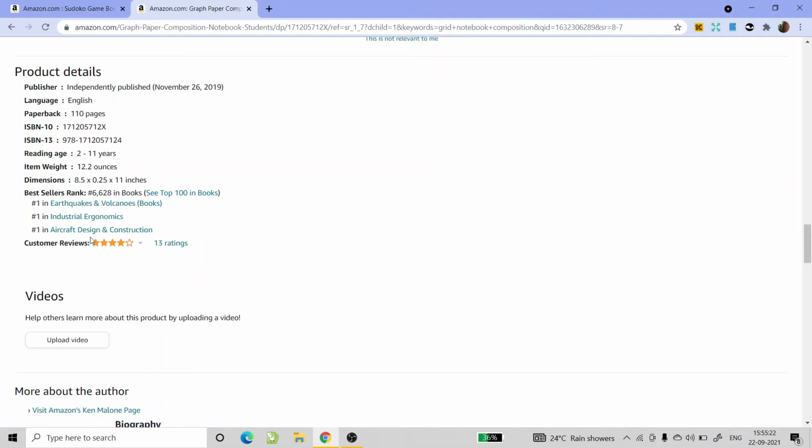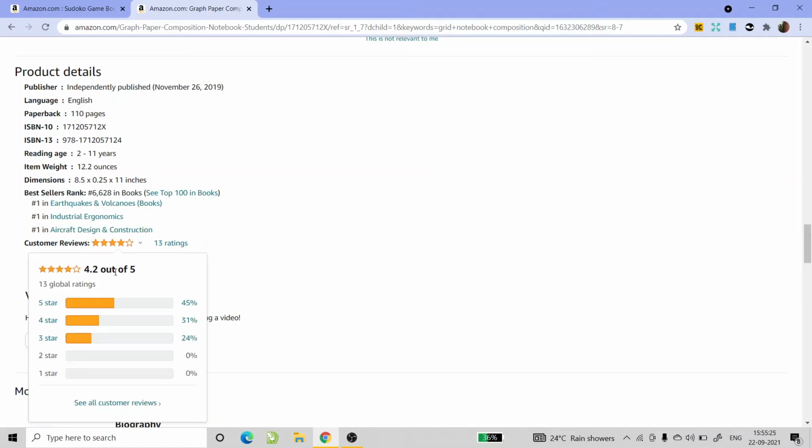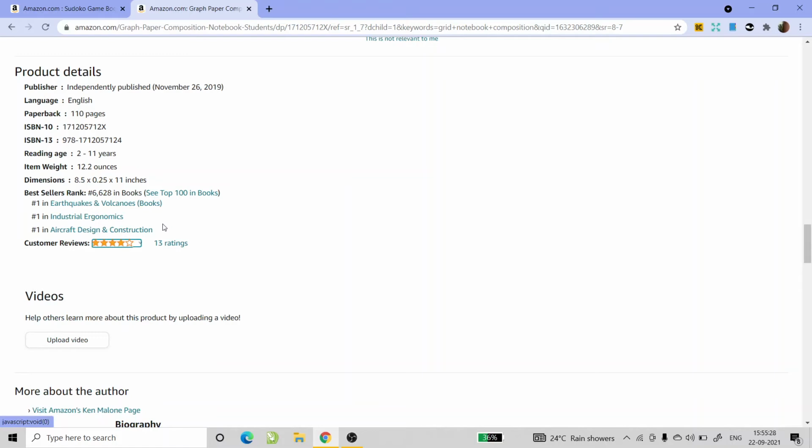His categories are earthquake and volcano, industrial ergonomics, aircraft designs and constructions. I can understand industrial ergonomics and aircraft designs, but I do not understand earthquakes and volcanoes for this. But this has helped him rank as a bestseller. Earthquakes and volcano, he is ranking first in all the categories that he has selected.